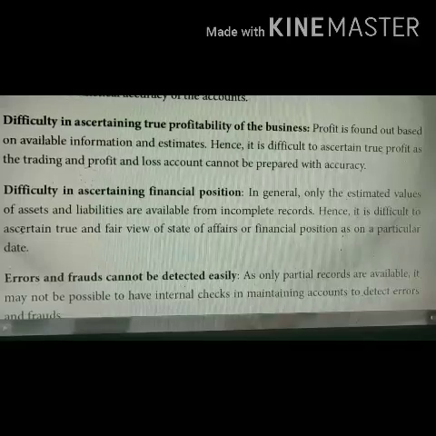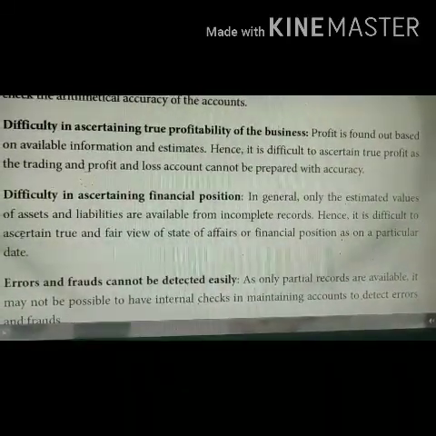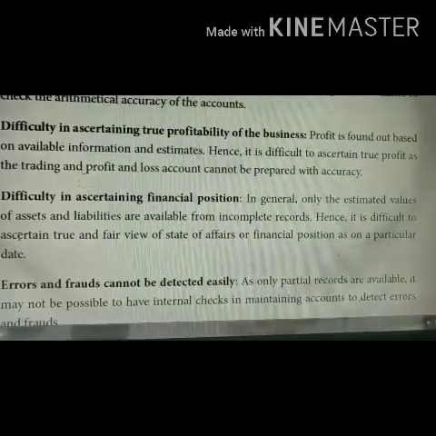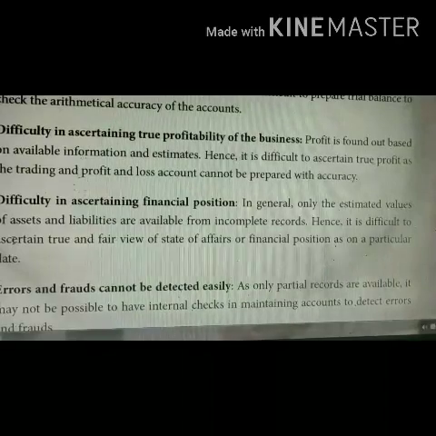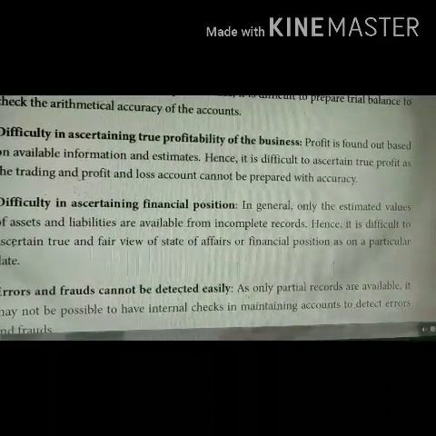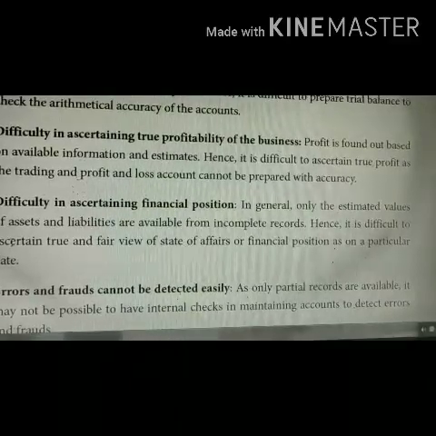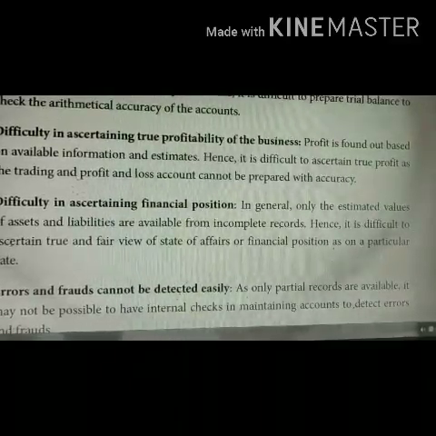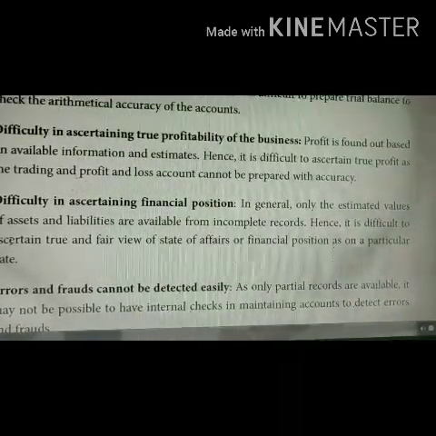Difficulty in ascertaining financial position. So we already know only the estimated values of assets and liabilities are available from these incomplete records. So with these incomplete records, it is difficult for us to ascertain true and fair view of state of affairs or the financial position as on a particular date.